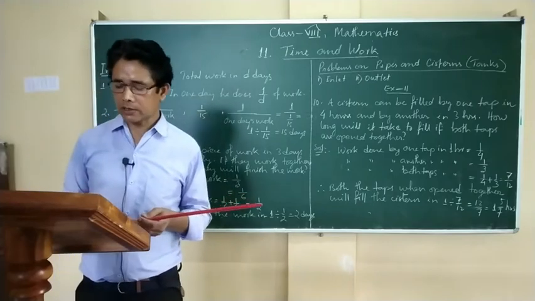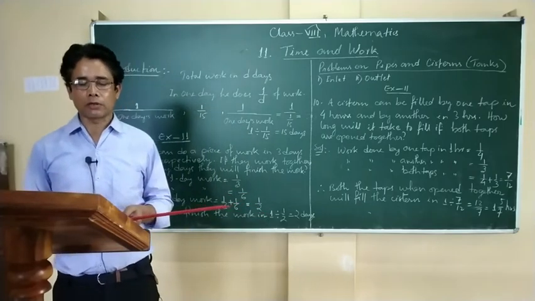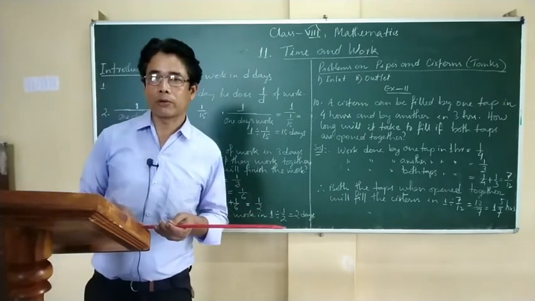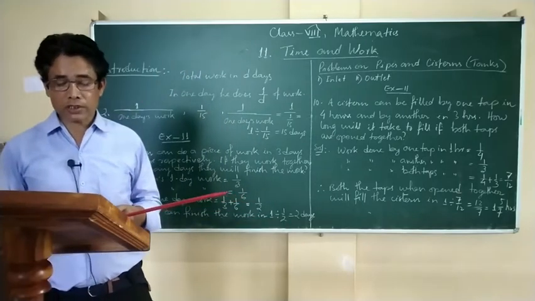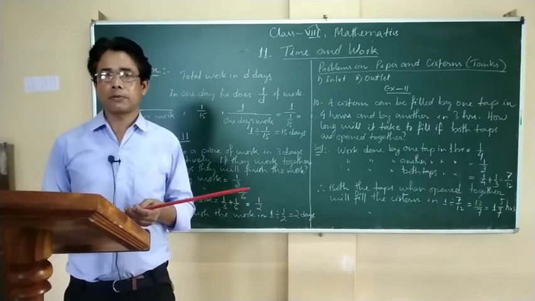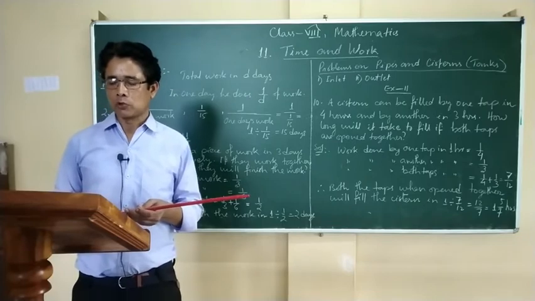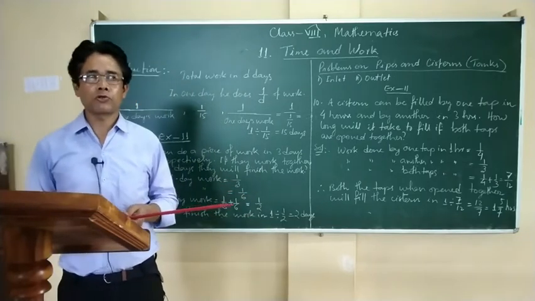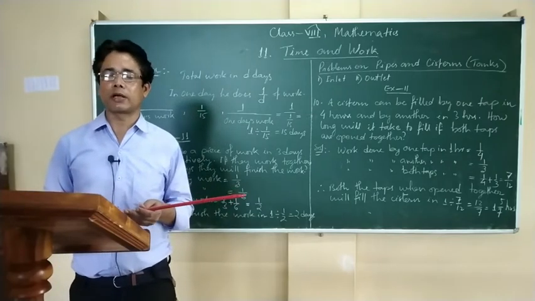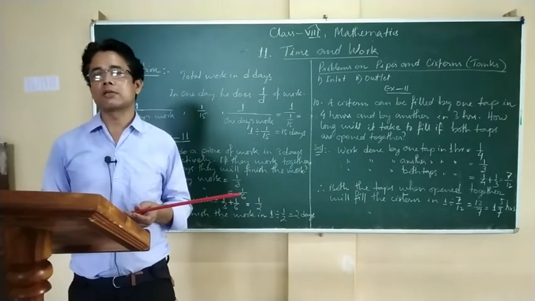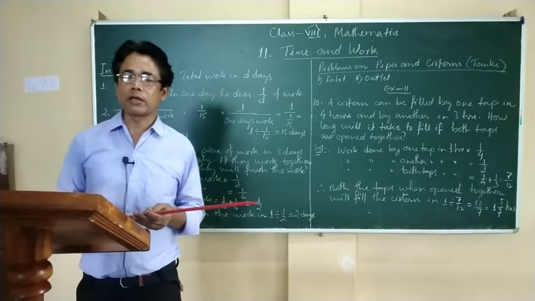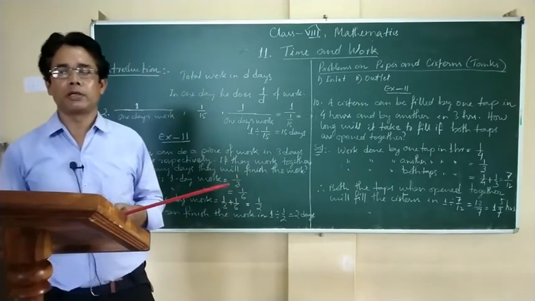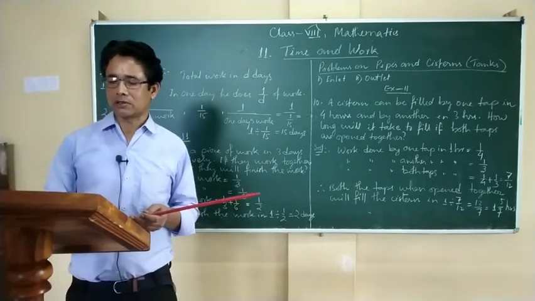So the work done by the outlet in 1 hour is 1 by 10. But for the outlet pipe we use a minus sign, because when the water comes out from the tank, the amount of water decreases. So 1 by 10 will become minus 1 by 10.